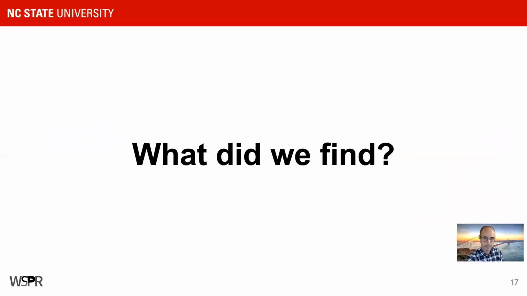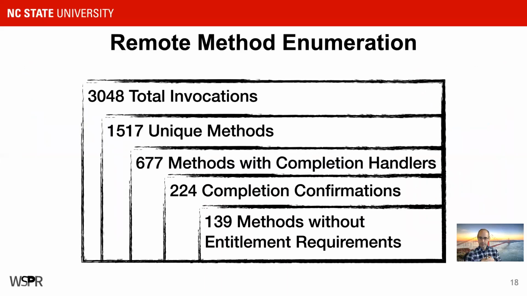So overall, what did we find? Well, we generated about 3,000 total invocations, but like I said, a lot of these were redundant. Only 1,500 of the methods were actually unique. Of these methods, 677 had completion handlers. A completion handler is a bit of code that you tell the system to run when the remote method is finished. And it could run even if the remote method is rejecting you and throwing an error. It'll still run the completion handler and say, hey, this is the error that came back.